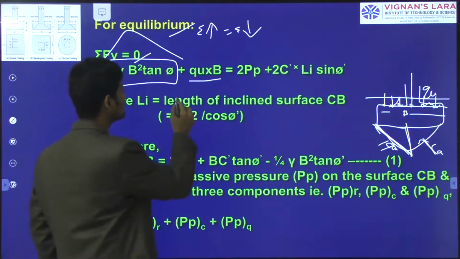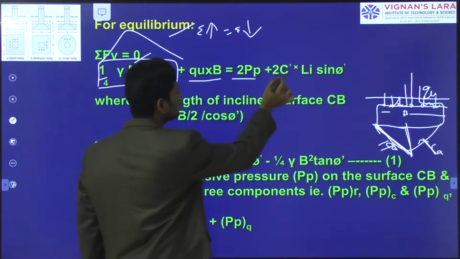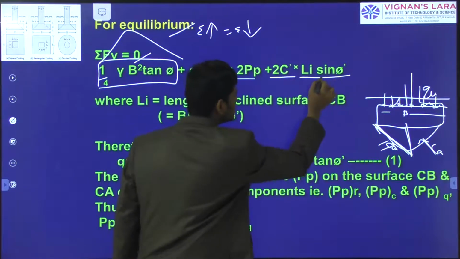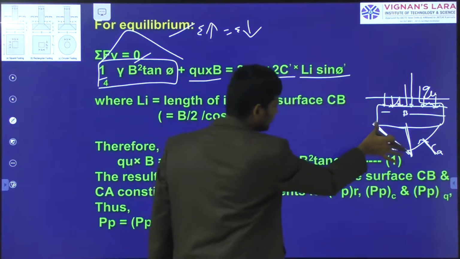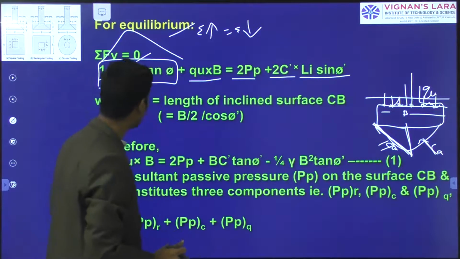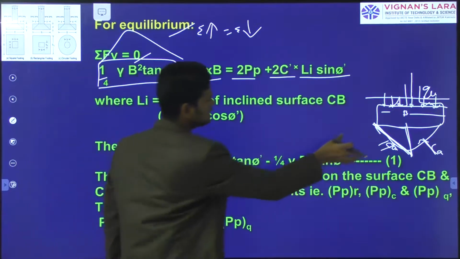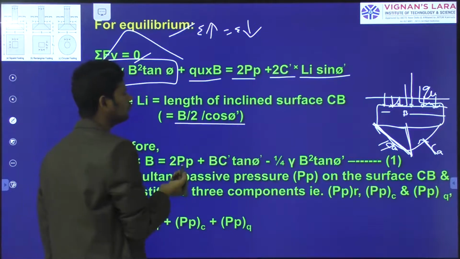The upward forces we have already calculated, the downward force is already calculated, and the downward forces are 2 Pp plus the cohesion along two inclined surfaces. The cohesion is acting along this length, the length of the inclined surface, which we don't know. This length Li of the inclined surface is nothing but B by 2 cos phi.